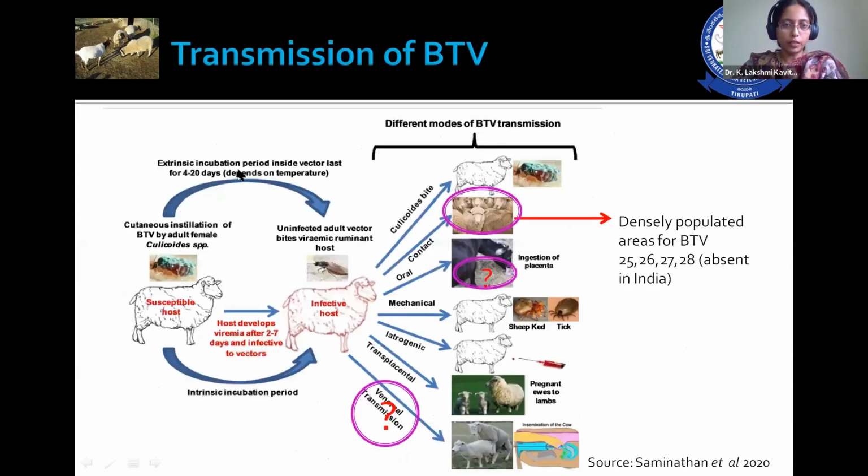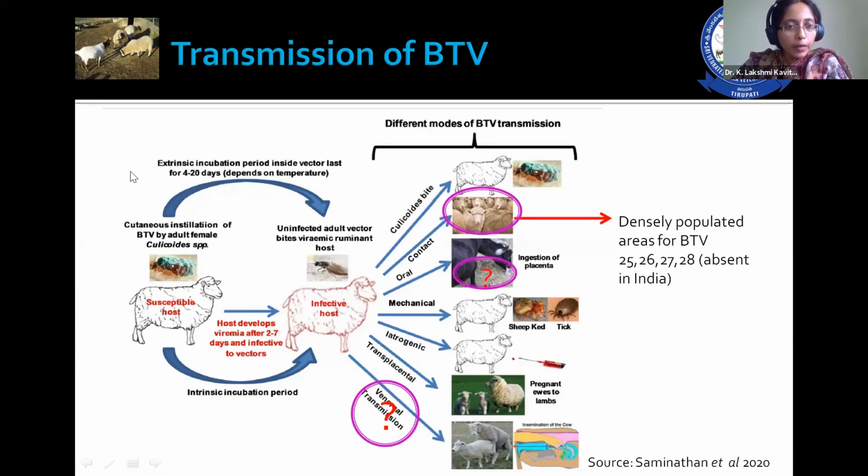Coming to the transmission of the disease. Now we are stressing the important factor for the transmission of the disease, which is the Culicoides vector. From the infected host to the susceptible host, Culicoides is the one responsible for the transmission of the disease.